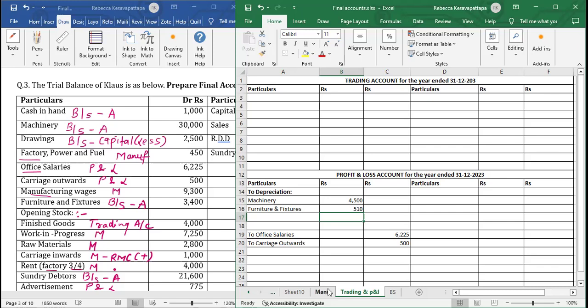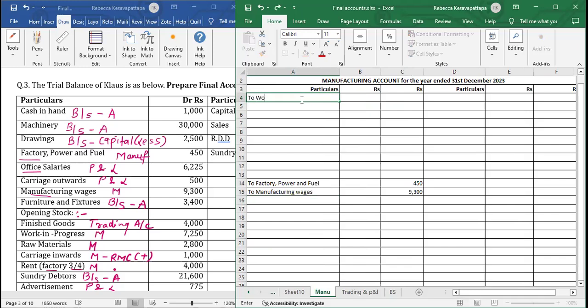Opening stock of finished goods. Here we will write to opening stock, in the bracket we will write finished goods. To opening stock of finished goods 4,000. Work in progress is to be written in the manufacturing account.